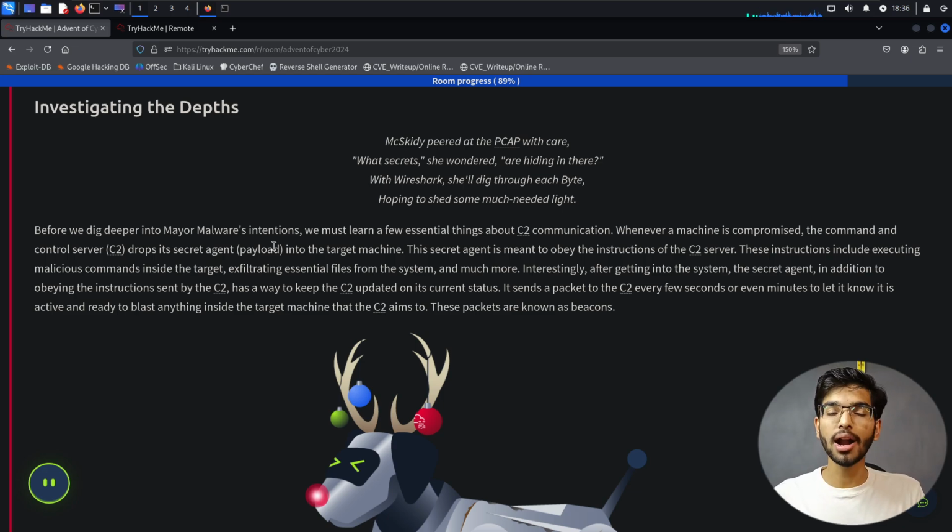That server is a command and control, or C2 server in short, which is a server that tells the malware, the infected malicious program saved in her computer, what to do after her computer is compromised and it has got some initial access. So the C2 server behaves as a master controlling all these malwares and viruses which are deployed to the victim's computer.